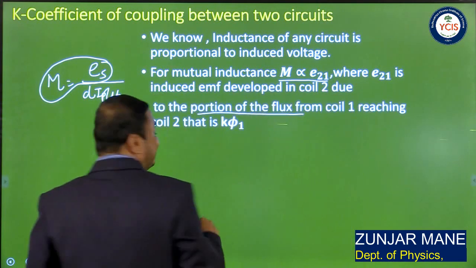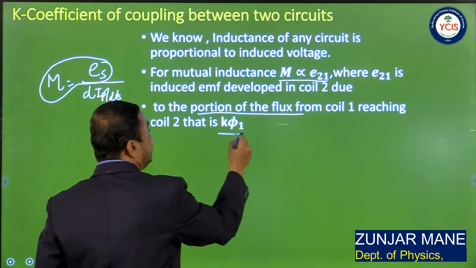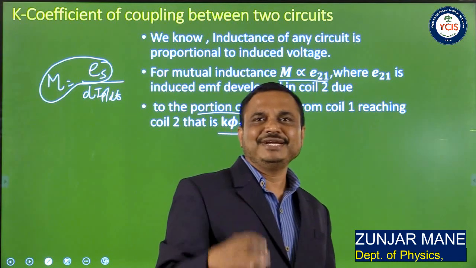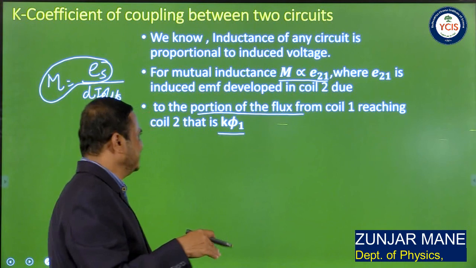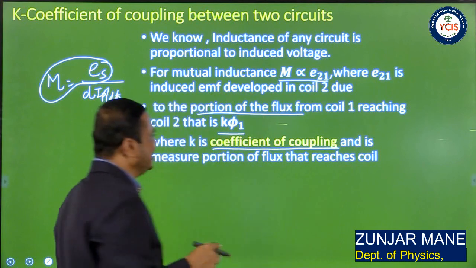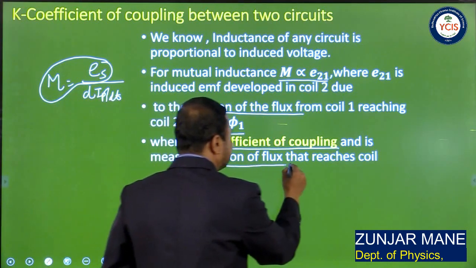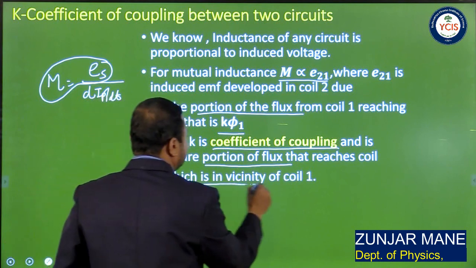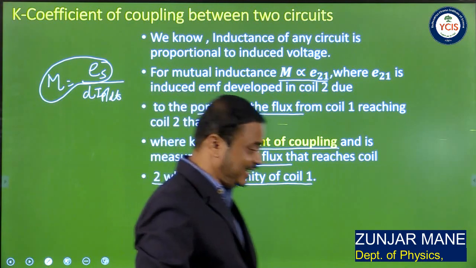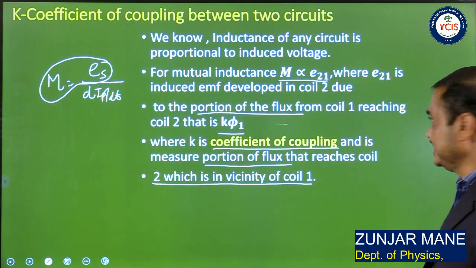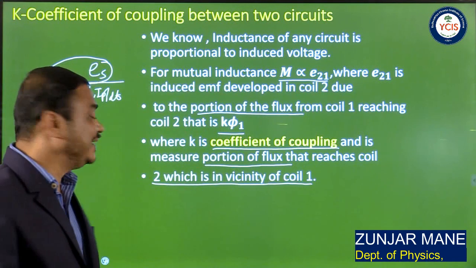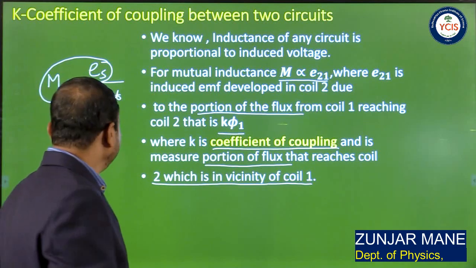Suppose phi 1 is the flux of coil 1, then the portion K phi 1 will reach coil 2. It may be in percentage 50%, 75%, 80% or 100%. Here K is called the coefficient of coupling, and it is the measure of the portion of flux that reaches coil 2, which is in the vicinity of coil 1. So the coefficient of coupling can be defined as the measure of the portion of flux that reaches coil 2 from coil 1, which are kept close to each other.